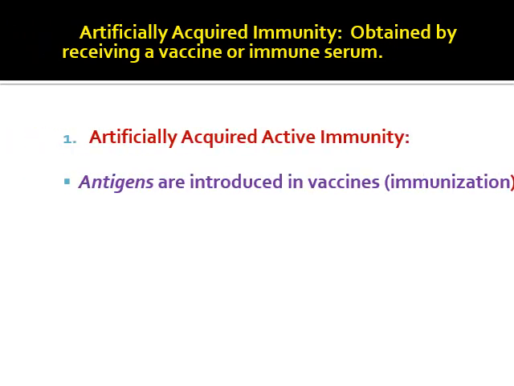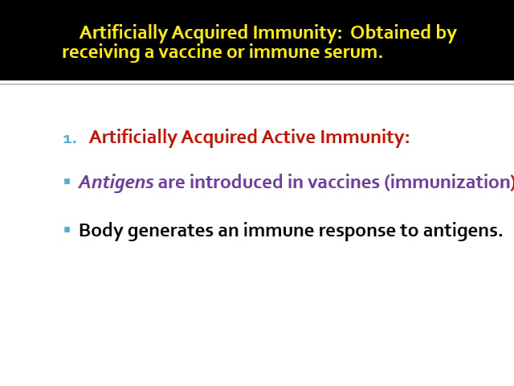Now artificially acquired immunity, which is obtained by receiving a vaccine or immune serum. Artificially acquired active immunity is there, and artificially acquired passive immunity is also there. In artificially acquired active immunity, the antigens are introduced in vaccines, that is through our immunization.